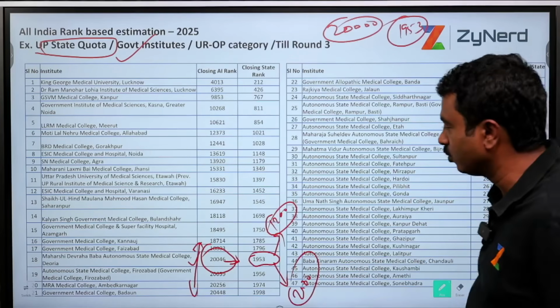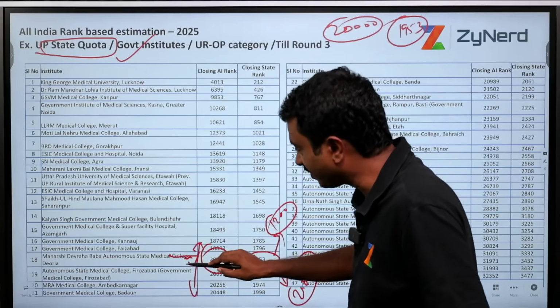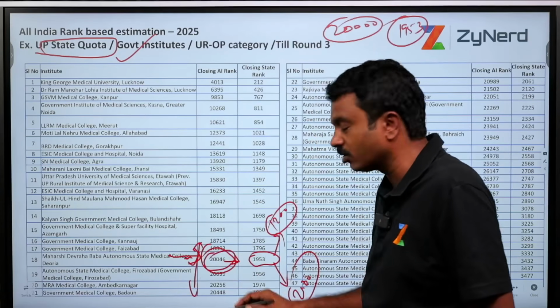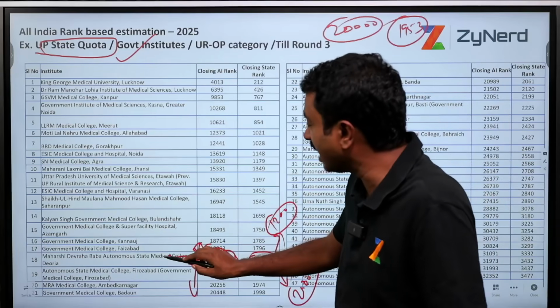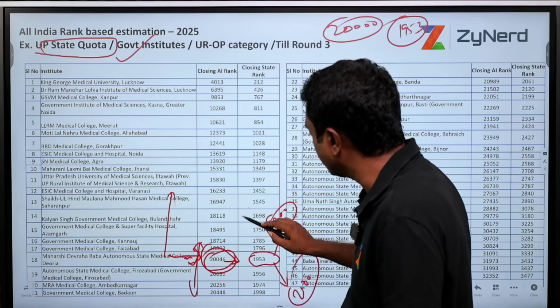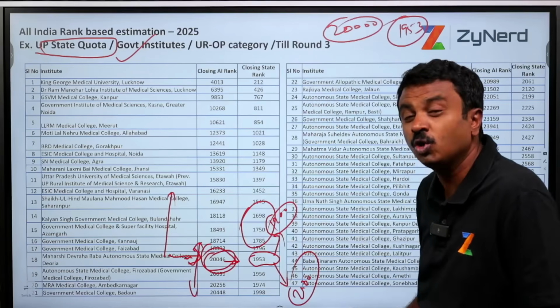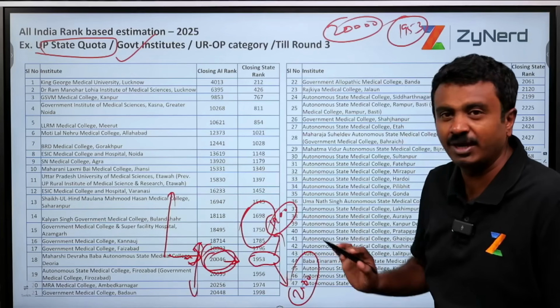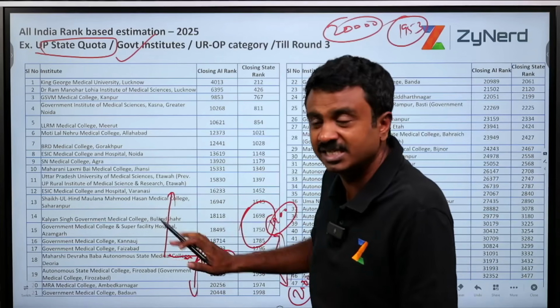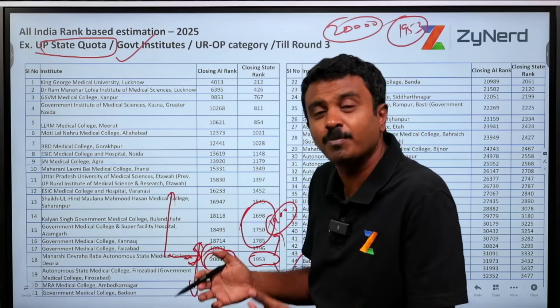So what I will do is, okay, fine. This is the reference that I have got. Currently it is 20,046. I don't have any other reference now. State ranks, let them come. But as of now, I will evaluate these colleges, maybe 4 or 5 colleges above, knowing that they might not come down to my rank, but still I will evaluate and keep them. This is the easiest bucket. This is the most possible bucket.